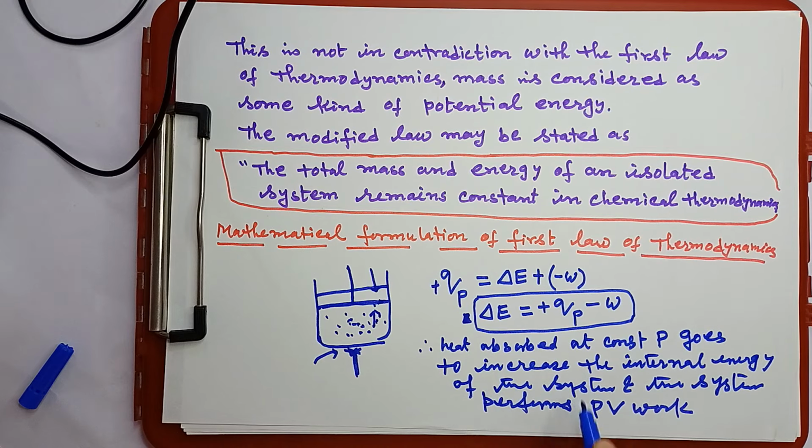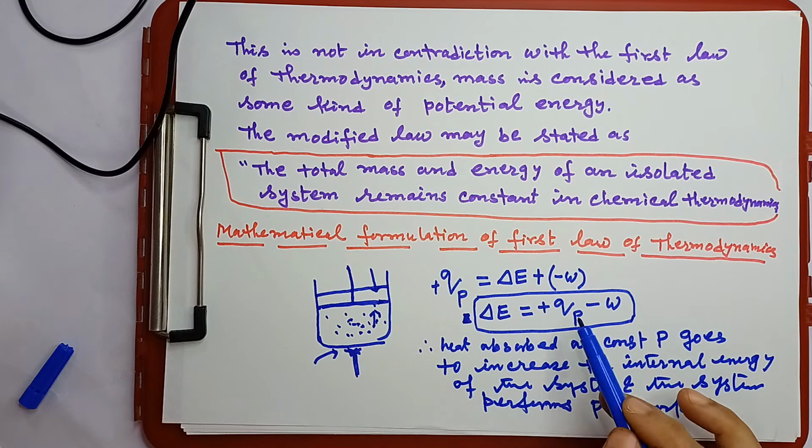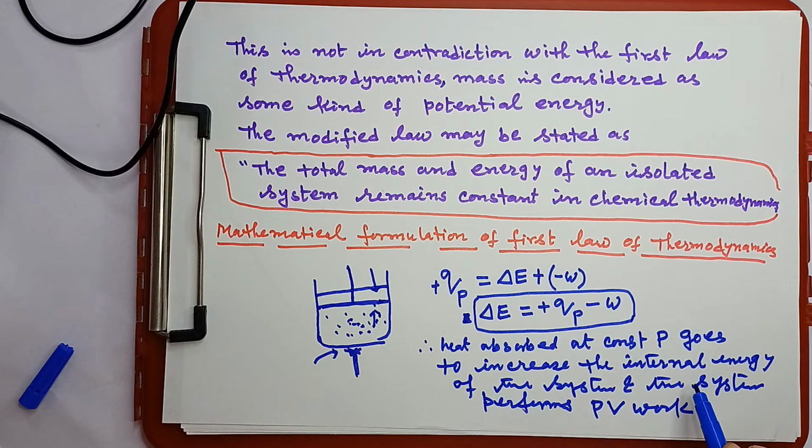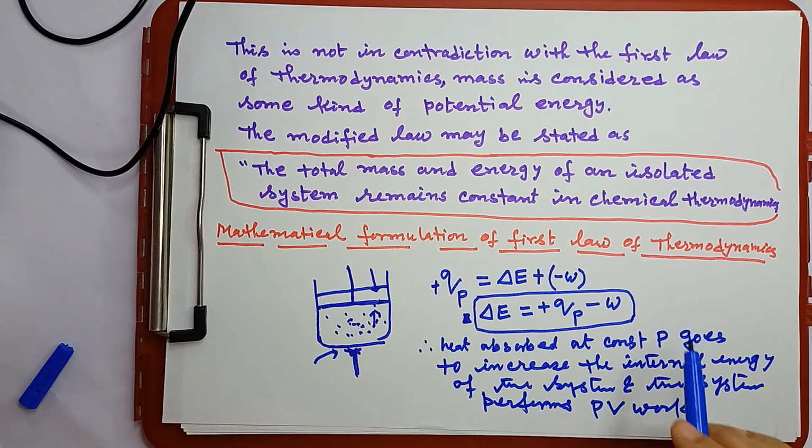Internal energy of the system, once again I am telling, here I have taken a gaseous system. So whatever heat is absorbed, it is divided into two parts. One part is increasing the internal energy, that is the microscopic level of energy, which is the inherent property, and which represents the thermal energy change or temperature change, plus the system performs the pressure volume work. So whatever heat is absorbed is divided into two parts. One, increasing internal energy. Second, performs the pressure volume work.